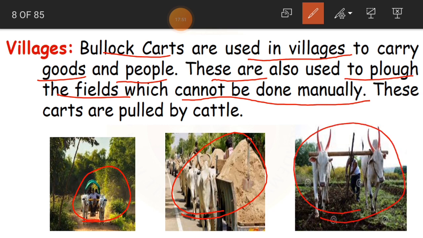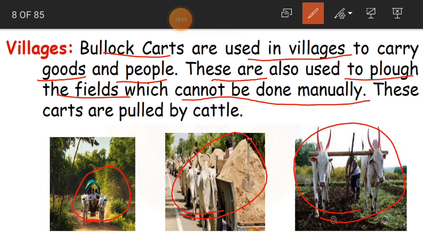They are plowing the agricultural fields where our crop is grown. A man cannot do it with his hands or legs. So that is why most farmers have bullocks in their houses. Why? Because these bullocks help the farmer in plowing the field.